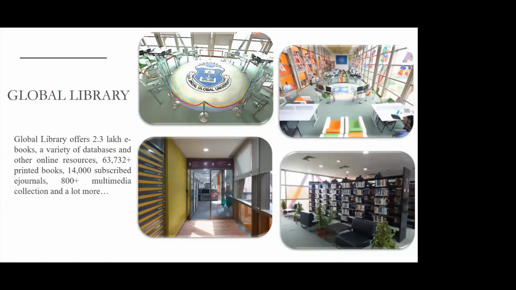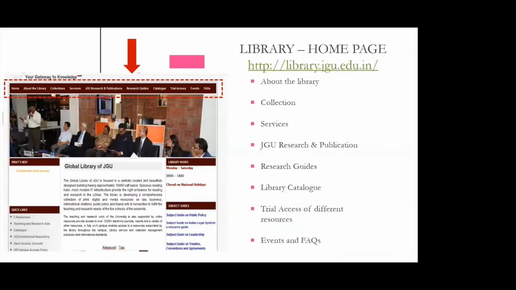To explore this immense knowledge which we have with us, you have to log on to library.jgu.edu.in, and on the home page you'll see the horizontal bar which is going to guide you all through about the library, its collection, services, JGU research and publication, research guides, catalog, trial access, and a lot more.